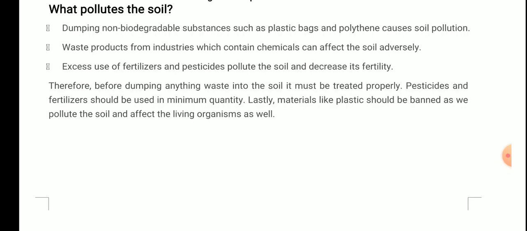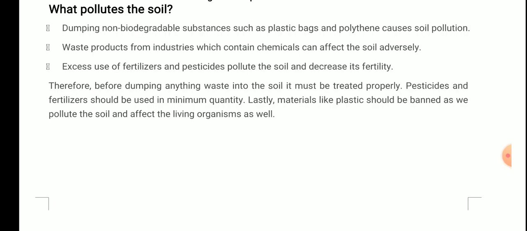Second, waste products from industries which contain chemicals can affect the soil adversely. This one is very important. That is why the government has told the industries that while discharging the sewage or the waste from industries, it should be properly treated. Properly treated means that all the harmful substances that are there need to be controlled. So, waste products from industries which contain chemicals can affect the soil adversely.